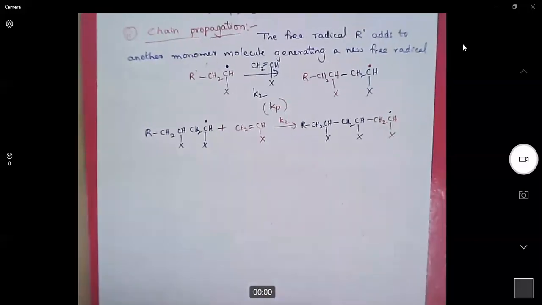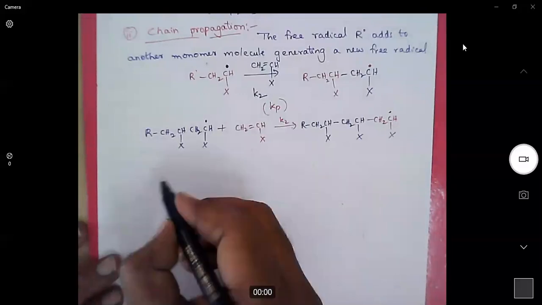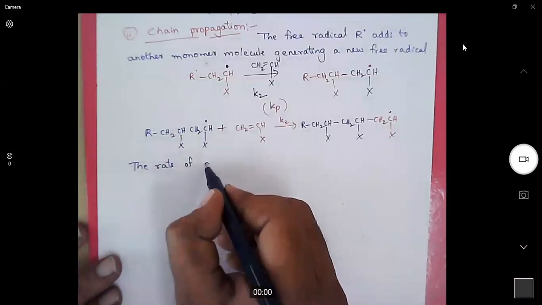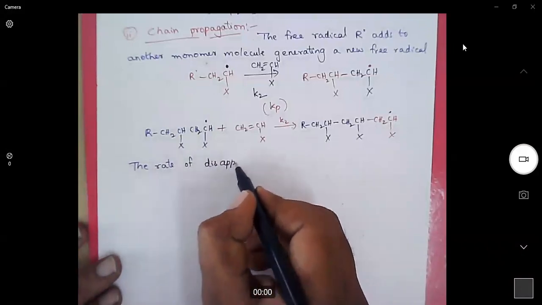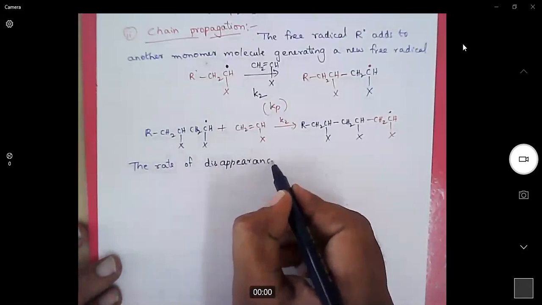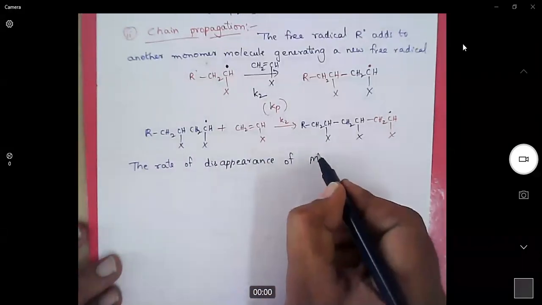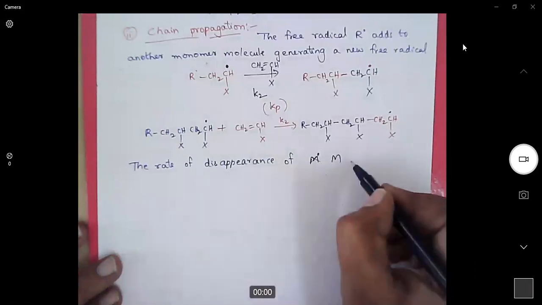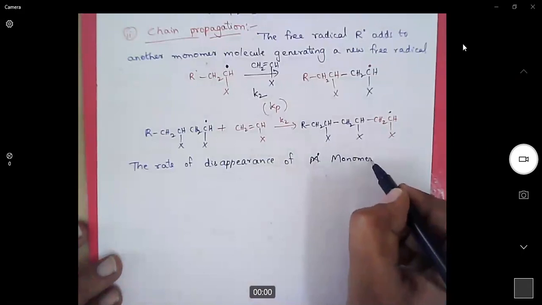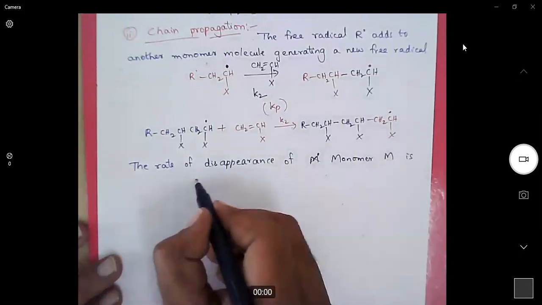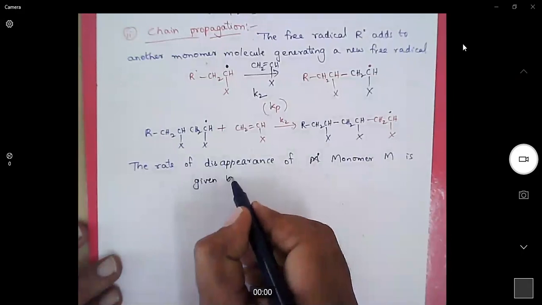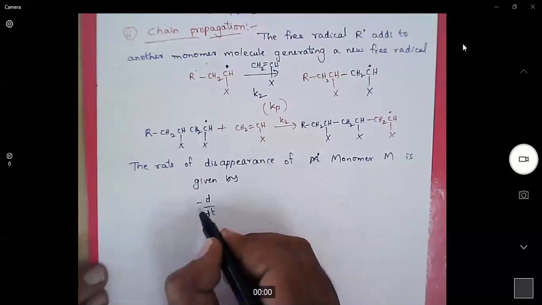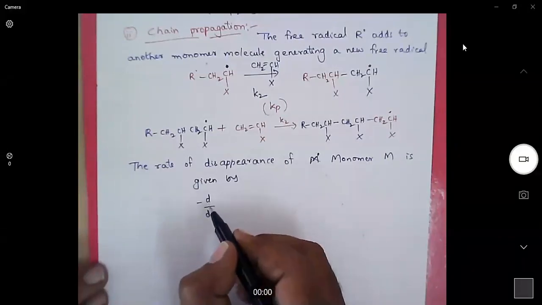Now what we need to take is the rate of disappearance of monomer, it is not radical, it is monomer. The rate of disappearance of monomer is given by, because it is disappearance, so we will take a minus sign.